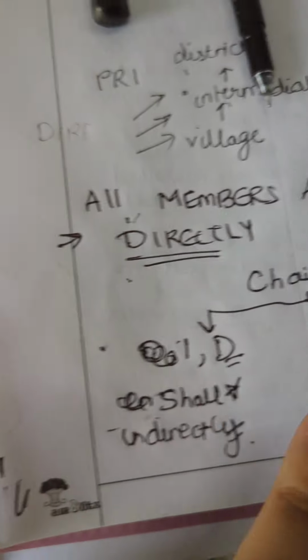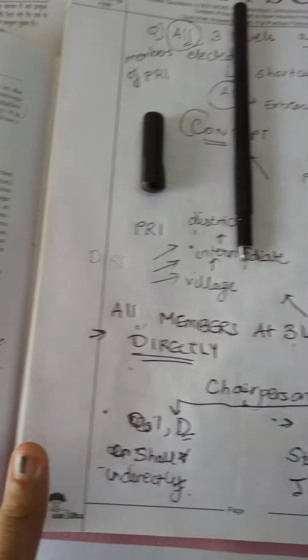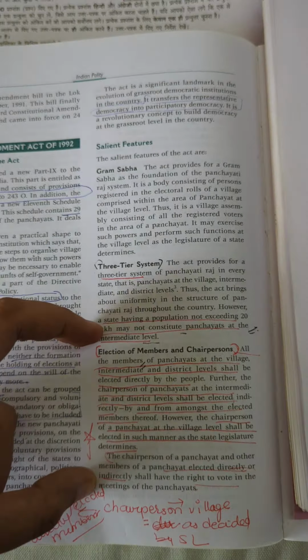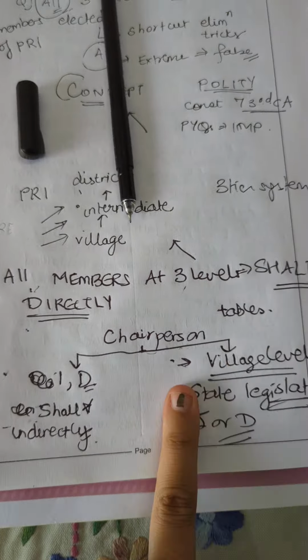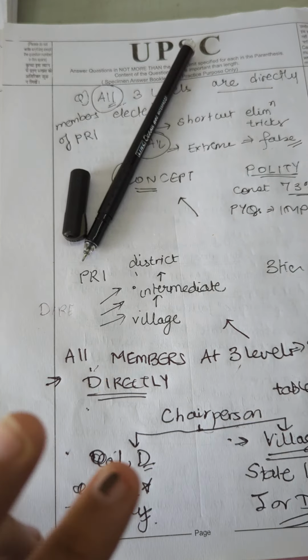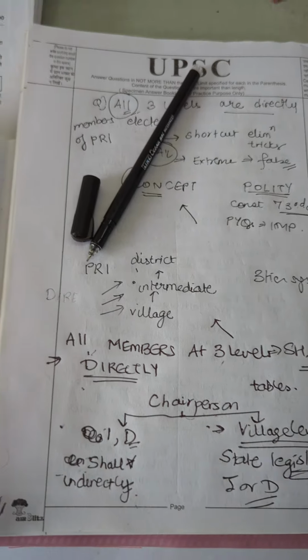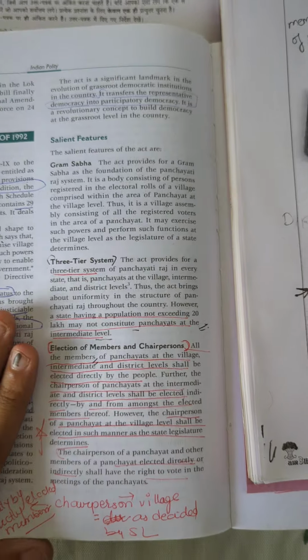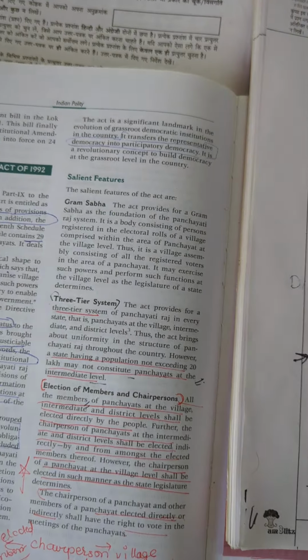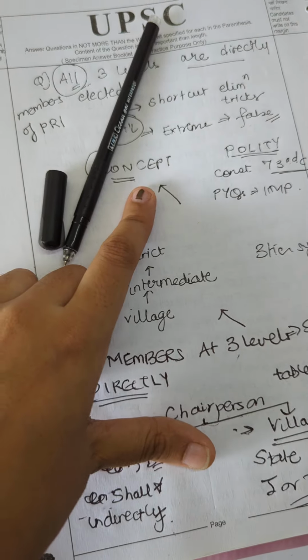Alright, so you can divide it visually, you can look at it this way, and just imagine trying to memorize this text versus trying to memorize a tree diagram or a table, and visualizing it this way. So for our students who are studying for 2025, you can use this method, and this was just a revision for our 2024 students who will just be appearing on the 16th. This was a revision for you on an important concept that may just get tested, okay?